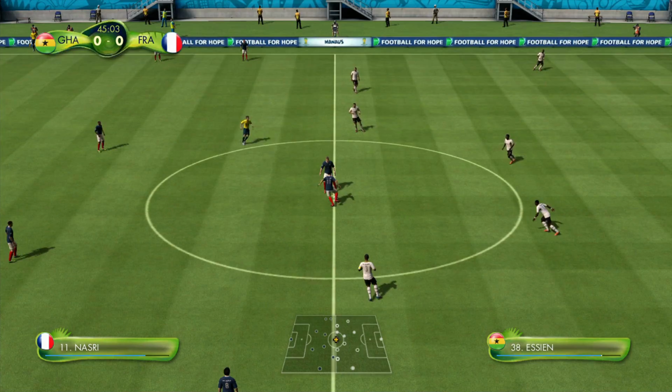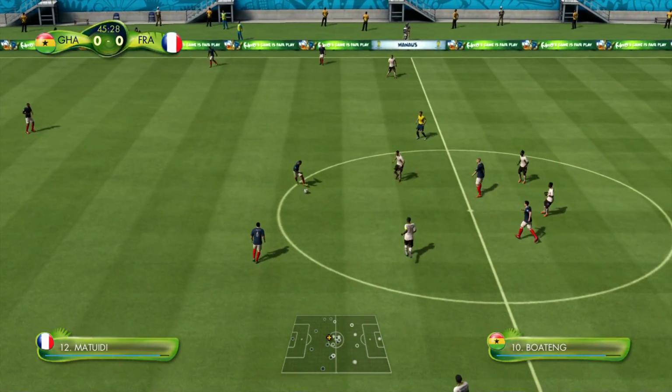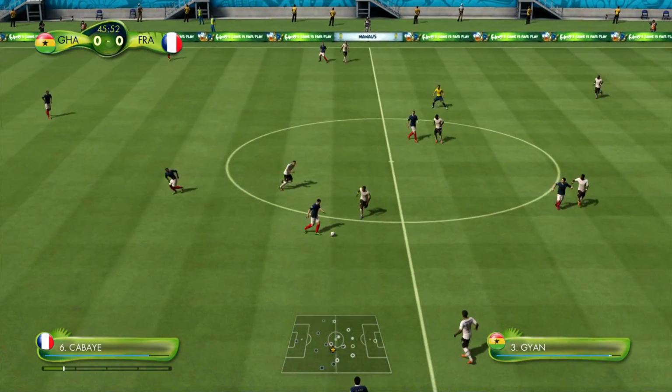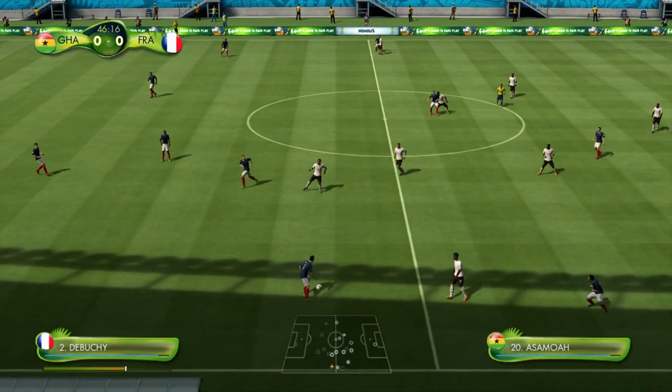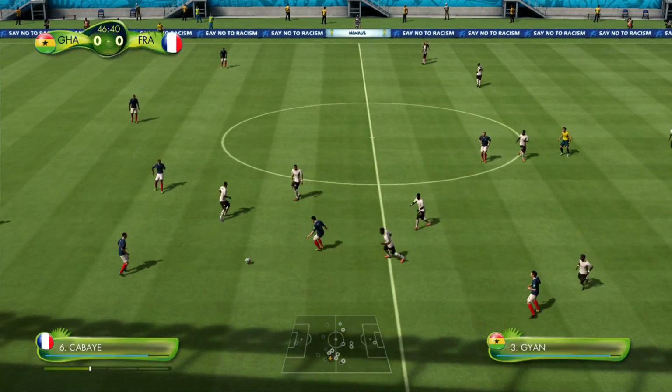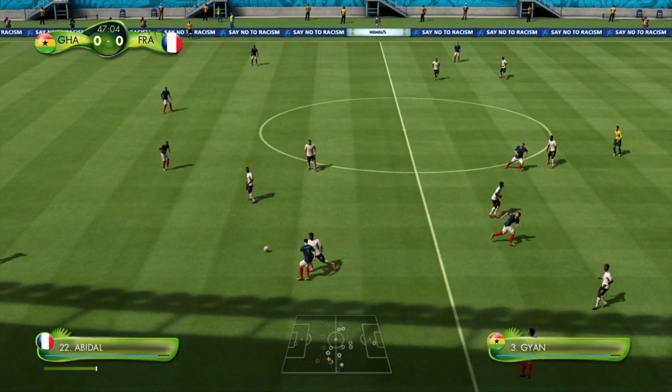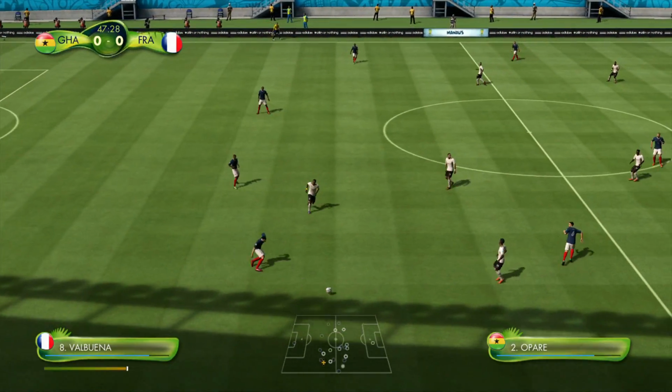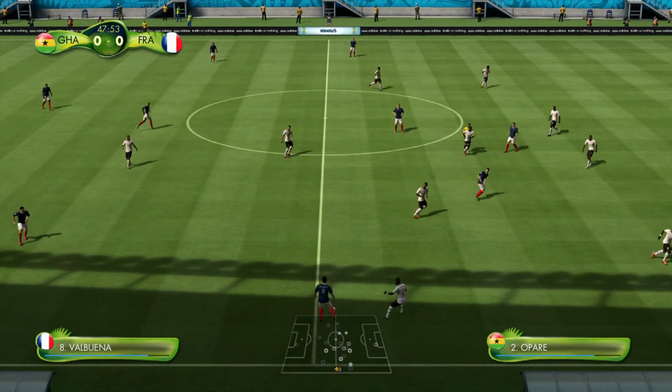Kicking off the second half then, France need to try and break down this tough Ghanaian side that are here to just purely frustrate them by the looks of things, and Ghana need to get forward a little bit more as well. They seem a little bit disjointed and not very well set up.